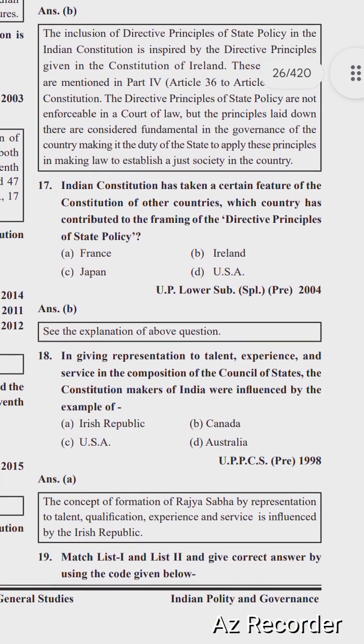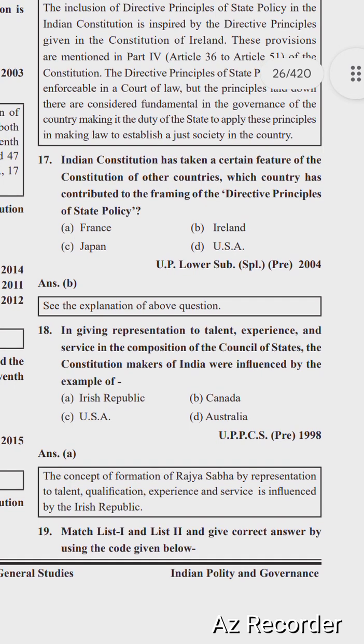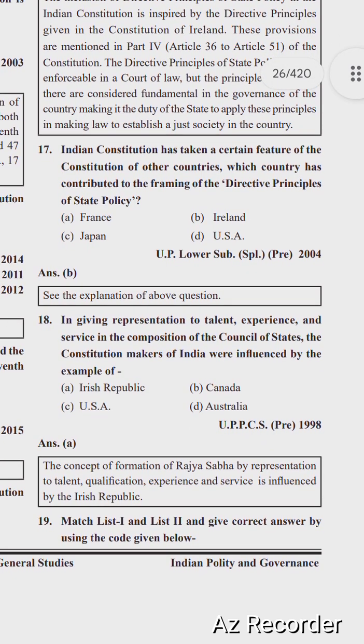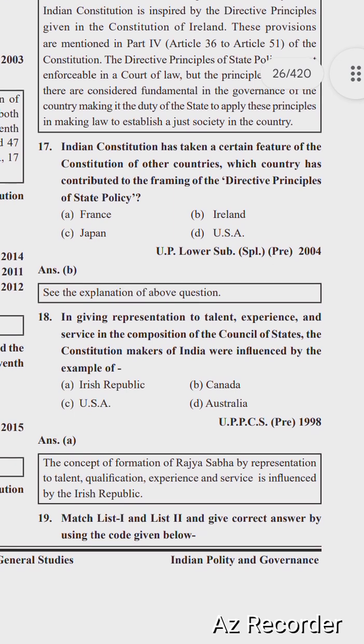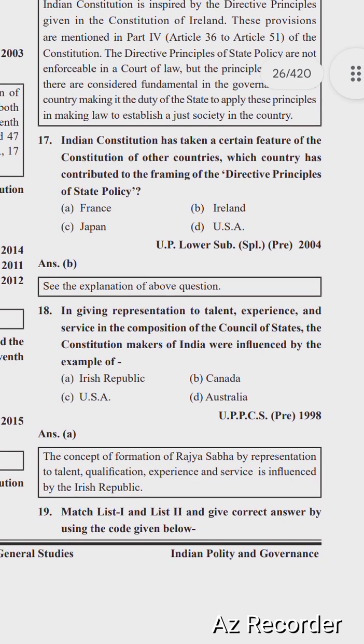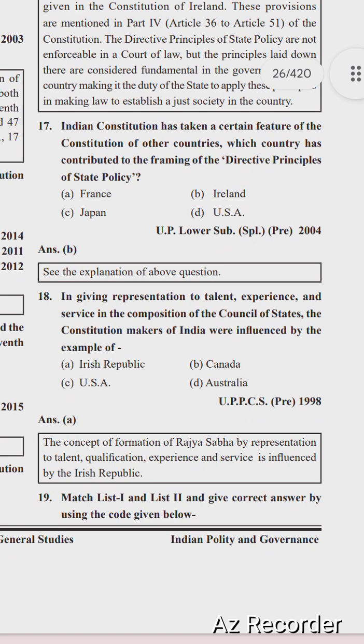Next question is: the Indian Constitution has taken certain features from the constitutions of other countries. Which country has contributed to the framing of the Directive Principles of State Policy? Options are France, Ireland, Japan and USA. The right option is option B, Ireland.